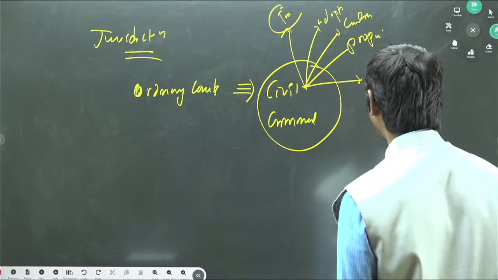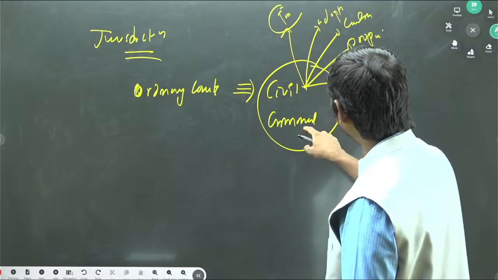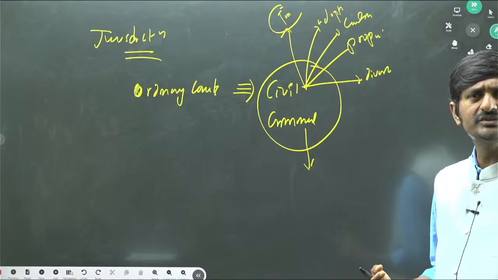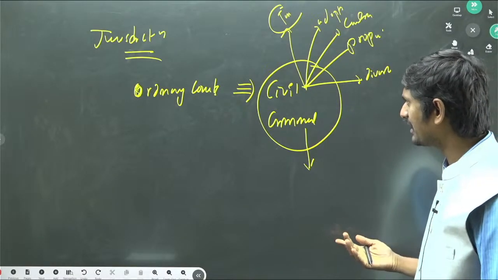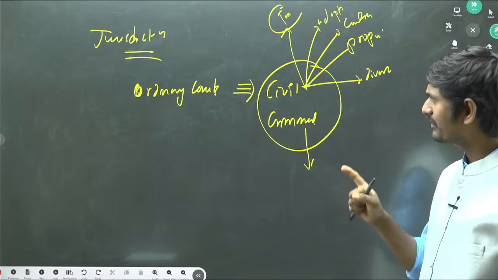So we can find different types of civil disputes. Criminal matters means those matters which involve crime and punishment. So ordinary courts have jurisdiction in these areas.